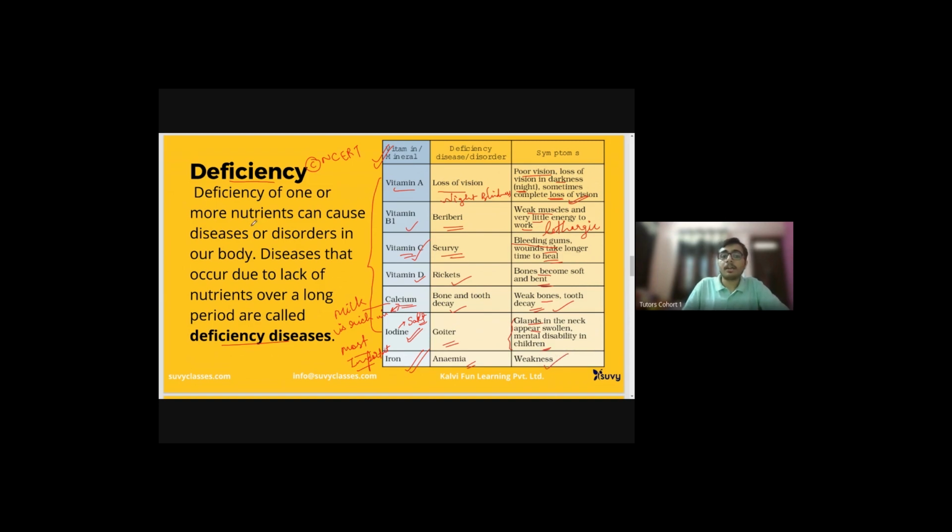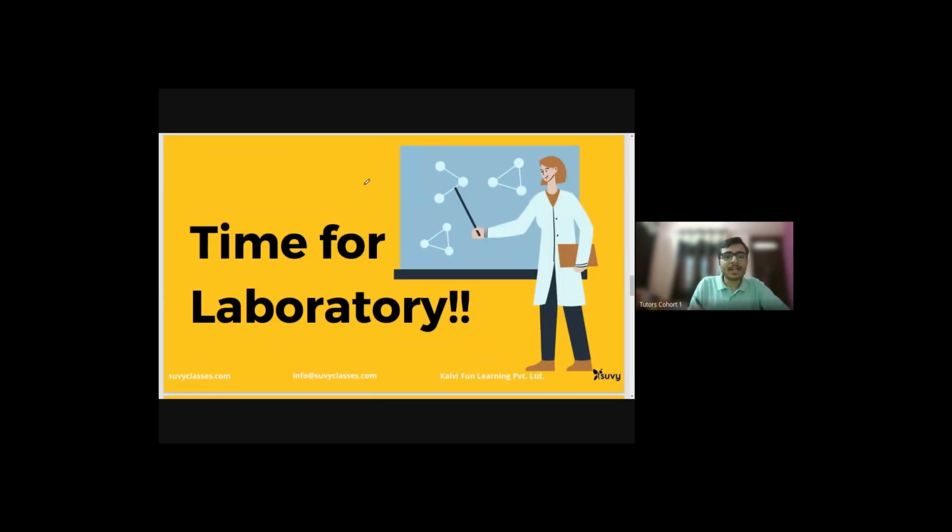So children, my advice would be that you learn this table in a very good way. Even if your exams are over, this will help in your further classes, because it's science and it repeats with more concepts. Okay, so now it's the time for lab. Let's go to the laboratory.